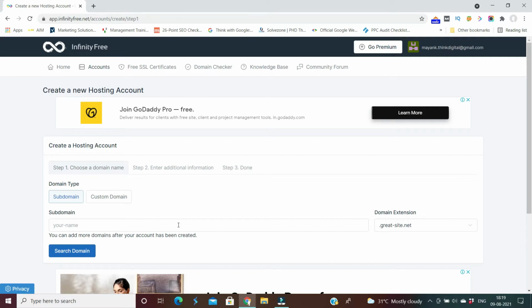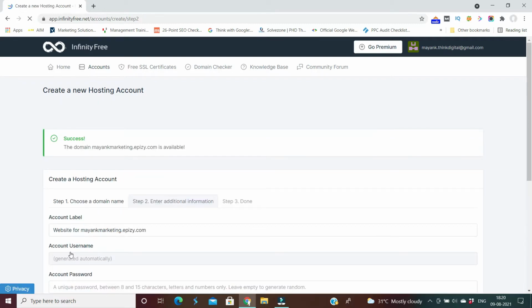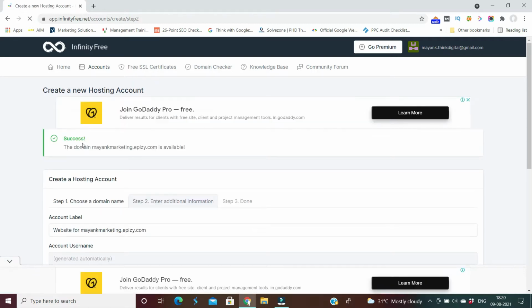So I will have to select the domain based on those extensions which are available with Infinity Free. Preferably I will go with the epizy.com extension, and here I will keep a name for my website. This could be like mayankmarketing.com, and I am just now searching this domain name and I can see that this domain is available.